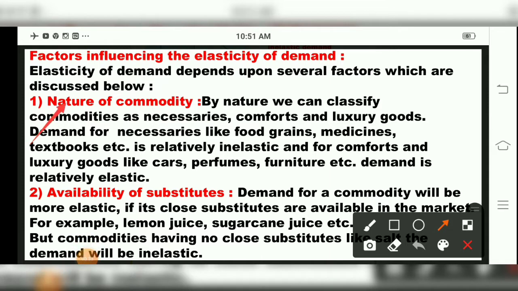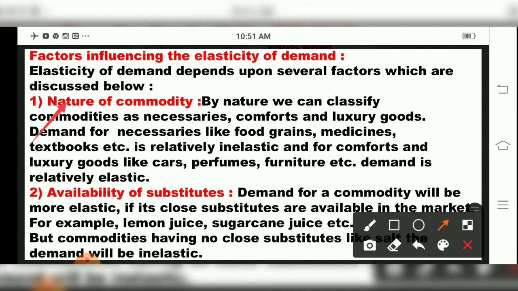The first one is nature of commodity. By nature we can classify commodities as comfort goods and luxurious goods, for example refrigerators and washing machines. Necessary goods are food, clothing and shelter. Demand for necessary goods like food grains, medicines and textbooks is relatively inelastic. And demand for comfort and luxury goods like cars, perfumes and furniture is relatively elastic. We have seen what inelastic and elastic mean.